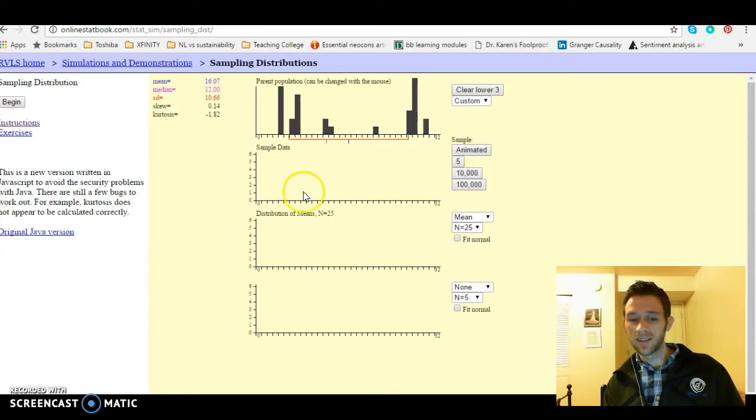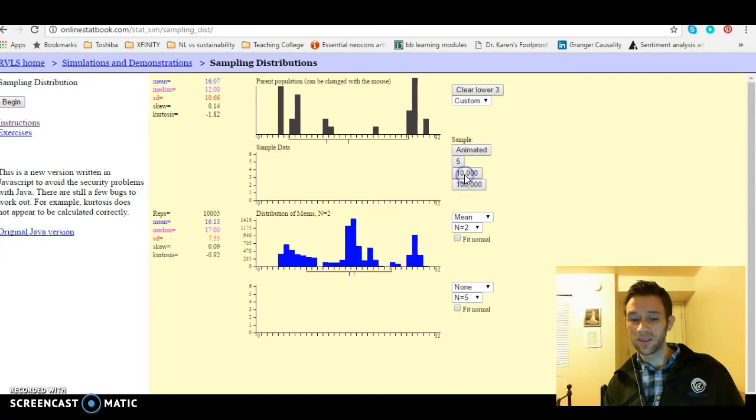But the point is, this simulator lets you take a sample of some size. Let's take a sample of size 2, like we did in the Excel sheet. And let's do that 5 times. This is how many times we take the sample. So that's what we have. It looks pretty wonky too. But if we take 10,000, it's getting more normal. And if we take 100,000, not much.